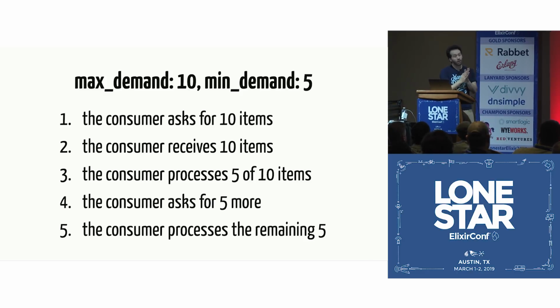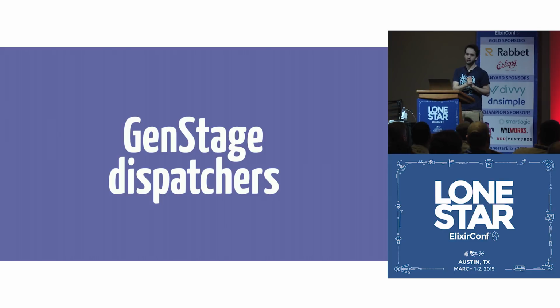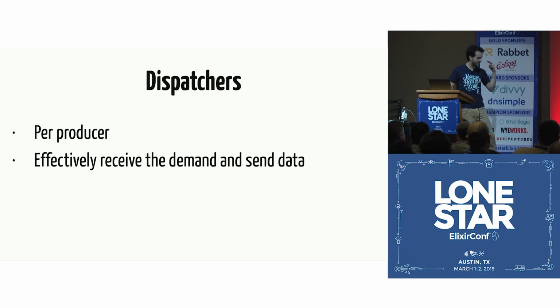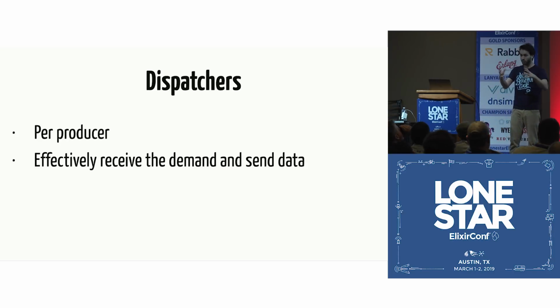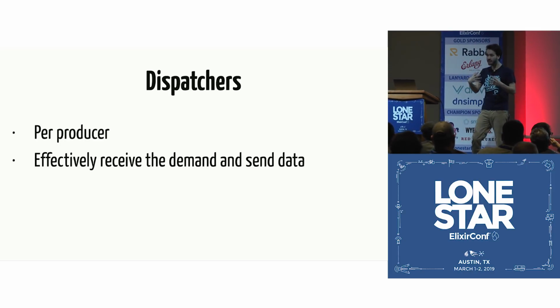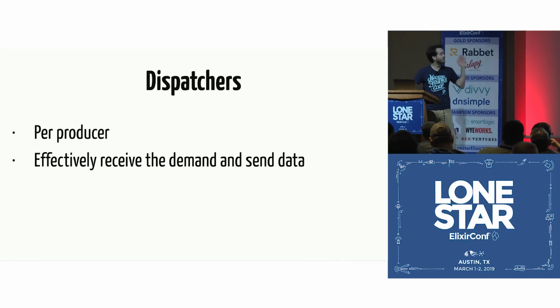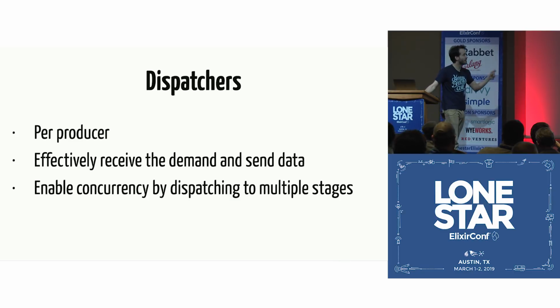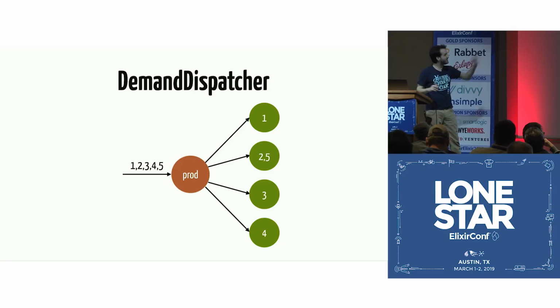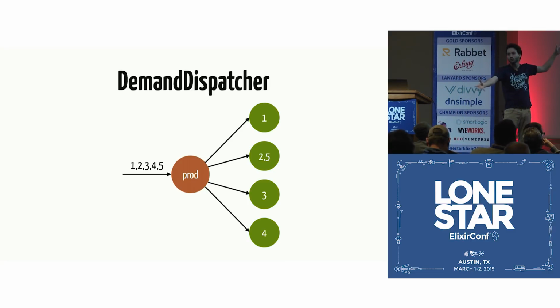Great, this is great. There's one last thing I want to talk about with GenStage, which is the GenStage dispatchers, all right? So what are the dispatchers? It's something that we configure per producer. It effectively handles receiving the demand and the sending of the data. Remember how I said that in that example, we don't have to manage asking for data and receiving the data, everything works transparently? This is because of the dispatchers. That's the job of the dispatchers. And the dispatchers are important because they enable concurrency by dispatching to multiple stages. So right now, we just saw a single pipeline, producer, consumer, at the end, right? What we actually want to have is this. We want to have one producer and multiple consumers, right?